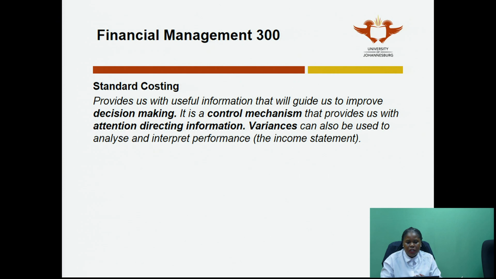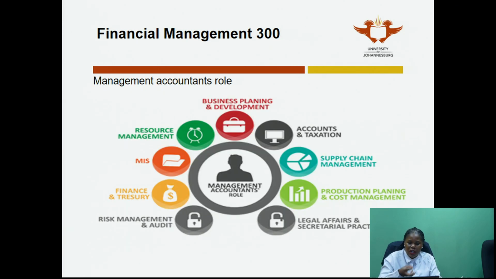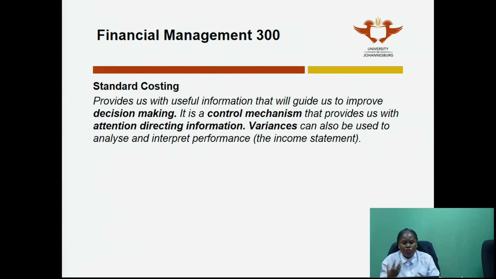With that said, to take it back to the technical part of it, we say that standard costing provides us with useful information that will guide us to improve decision making. Now remember, in the previous slide, I already mentioned that it is a measure. So if it is a measure, it is something that can assist you in making a decision. If it is a norm, you can use that norm to say, this is how we normally do things, and therefore that can assist you in making a decision. It is also a control mechanism. That means it provides us with attention directing information.